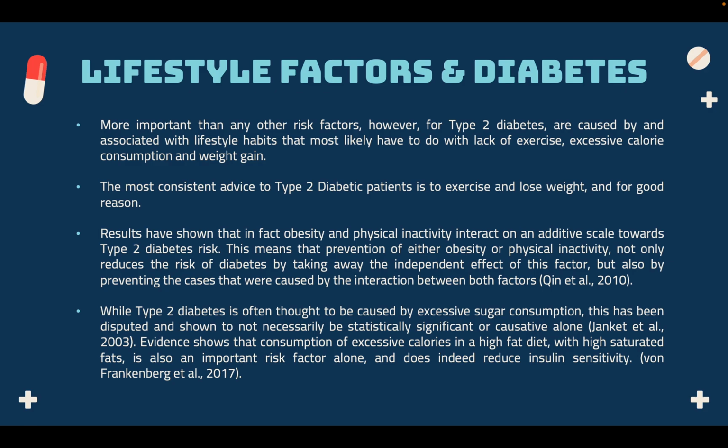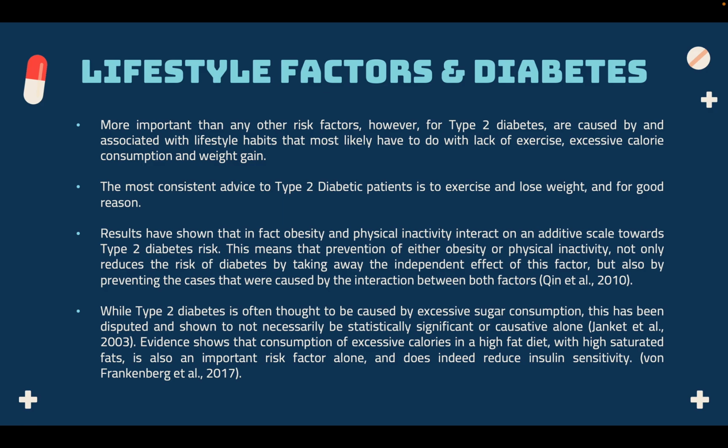This means that prevention of either obesity or physical inactivity not only reduces the risk of diabetes by taking away the independent effect of this factor, but also by preventing the cases that were caused by the interaction between both factors. While type 2 diabetes is often thought to be caused by excessive sugar consumption, this has been disputed and shown to not necessarily be statistically significant or causative alone.